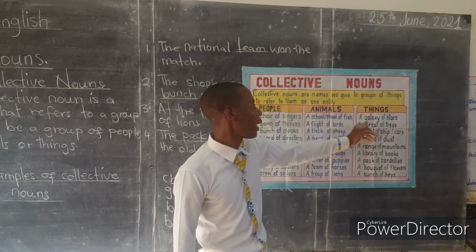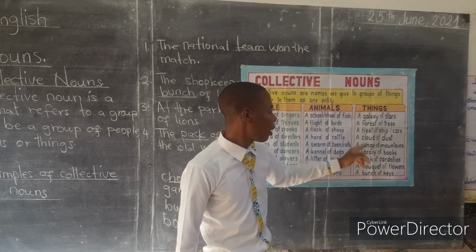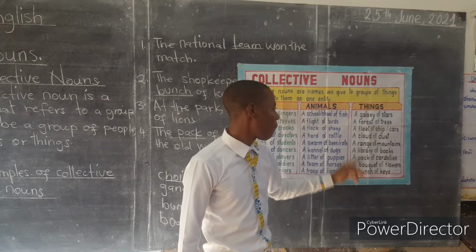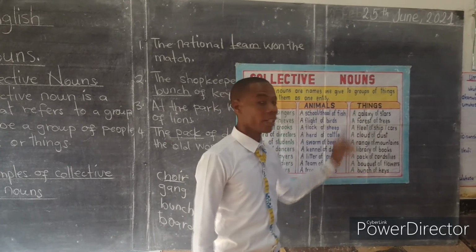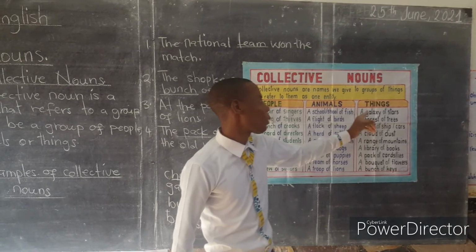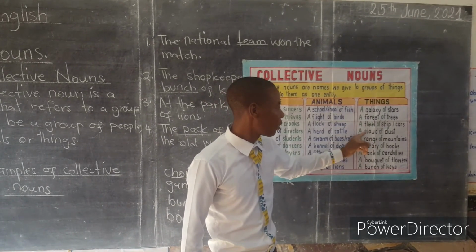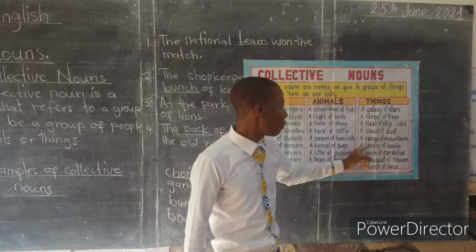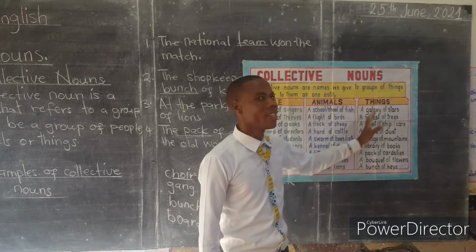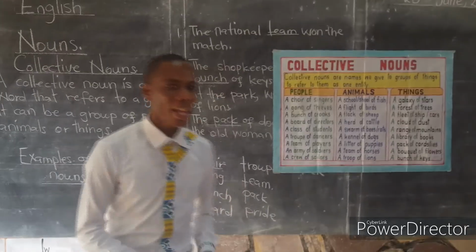Now, when you look at galaxy, forest, fleet, cloud, range, library, pack, bouquet, bunch, these are collective nouns that name groups of things. Once more, these are collective nouns that name different things.